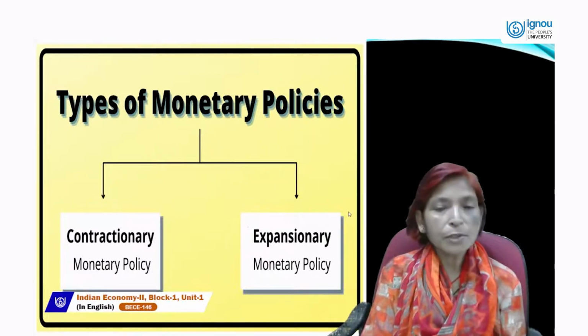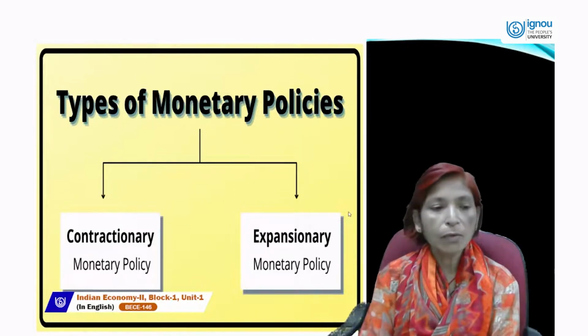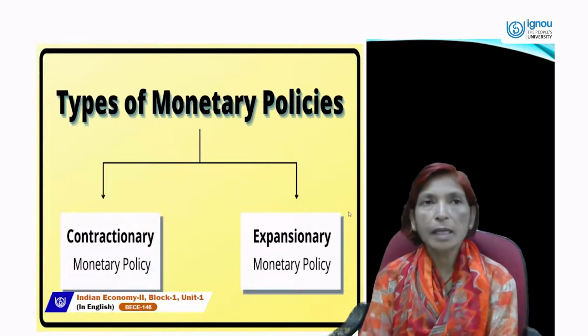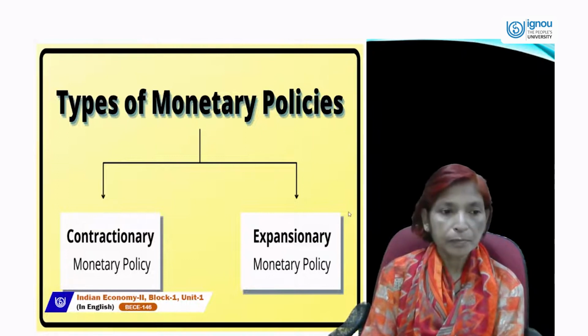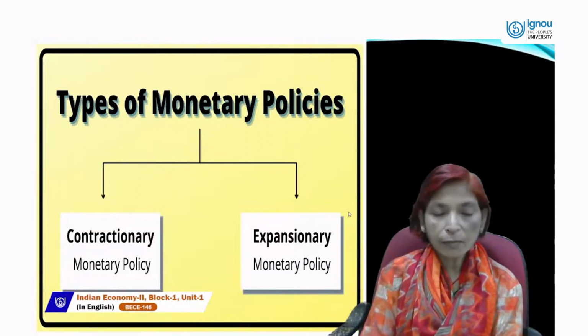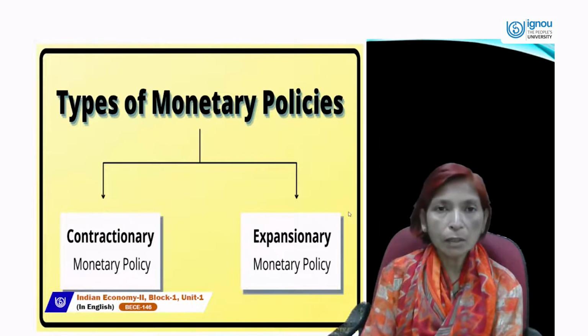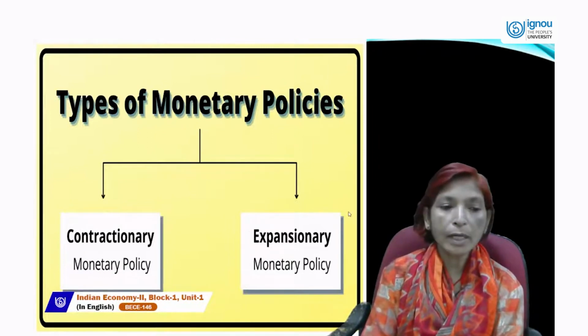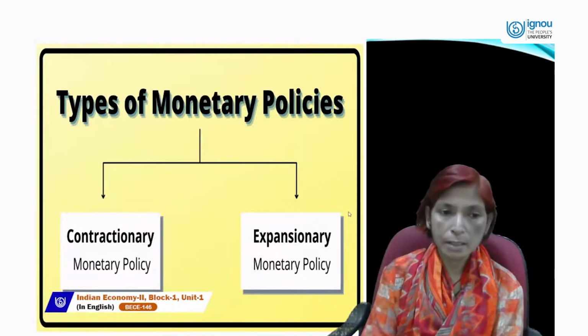Next is types of monetary policy. Monetary policies may be of two types: one is contractionary and the other is expansionary. Contractionary monetary policy is mainly followed by RBI when inflation occurs. If inflation occurs in the economy, then RBI will follow a strict monetary policy in which RBI controls the credit. That is called contractionary monetary policy, to control inflation and to control credit.